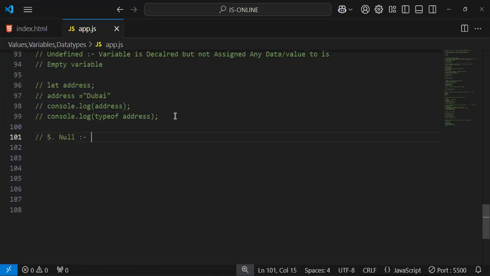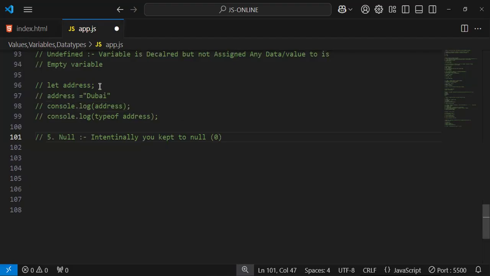Null means something empty, something intentionally kept as a null value. You could set it as zero, but zero is a type of number, and you don't want that. You keep that container for an empty state.